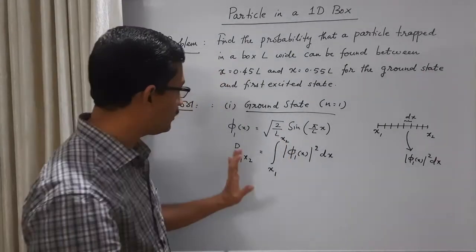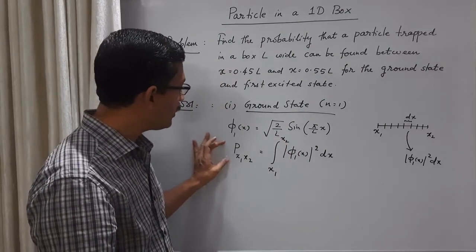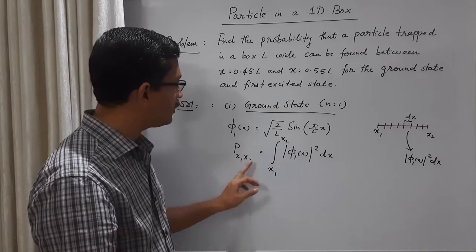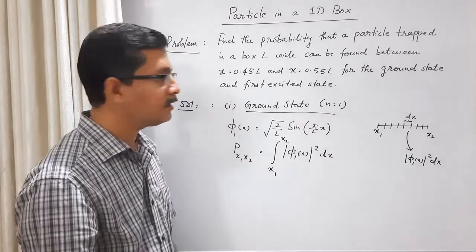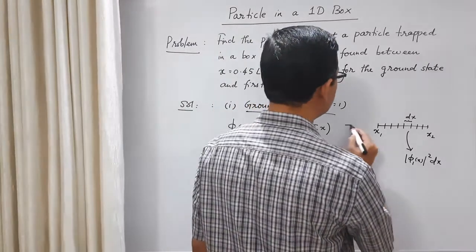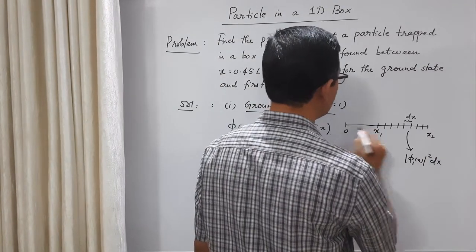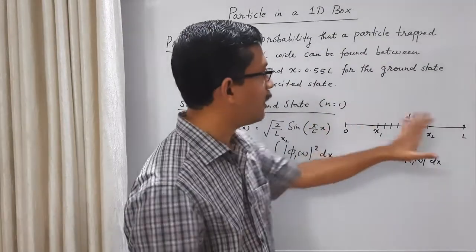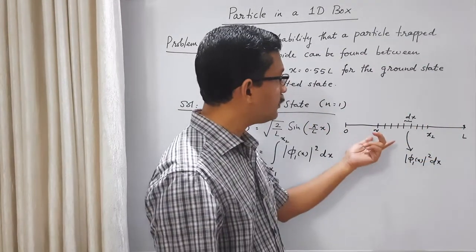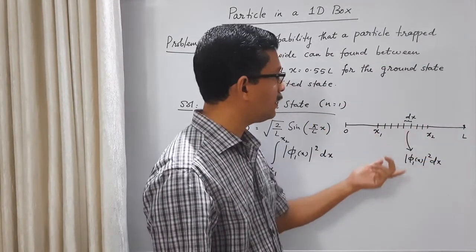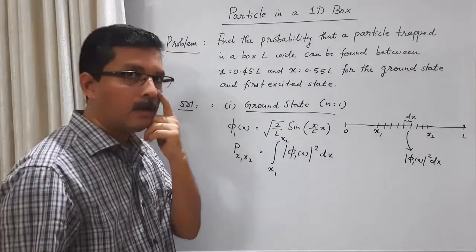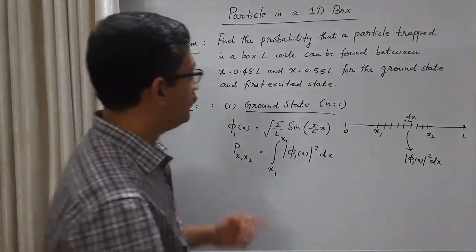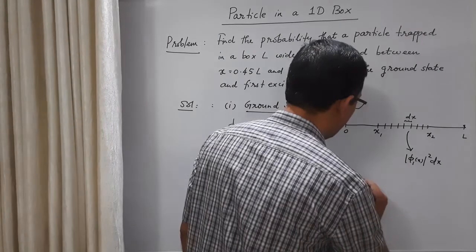This is the general equation: the probability of finding a particle between 2 points x1 and x2 is this. Our box is 0 to L, the particle is trapped in this box, and we want to calculate the probability of finding the particle between x1 and x2. This is the equation. Now in this problem, we have a box L wide.